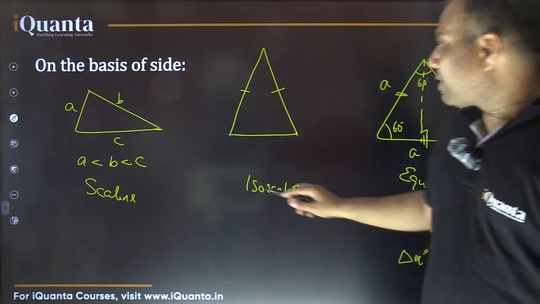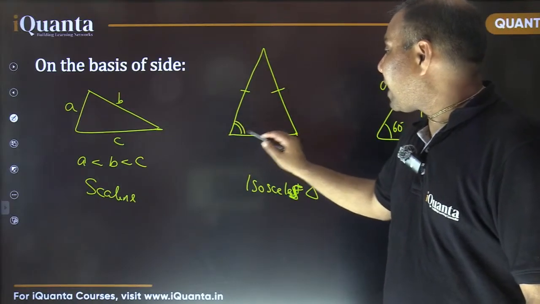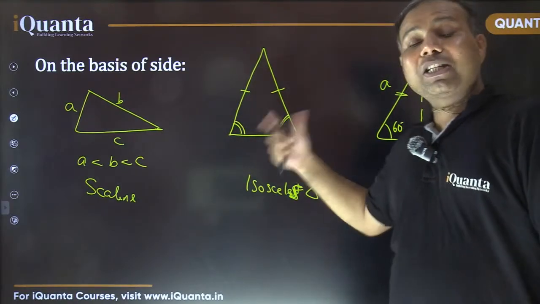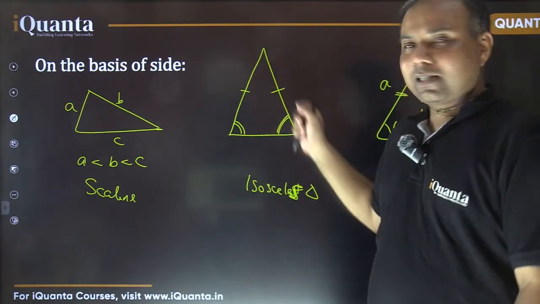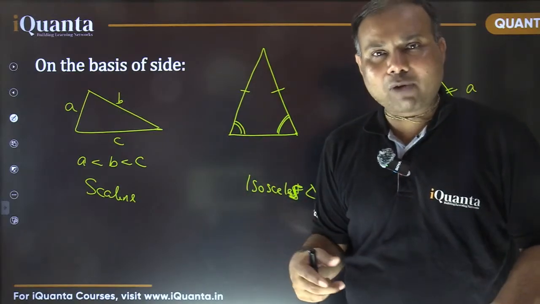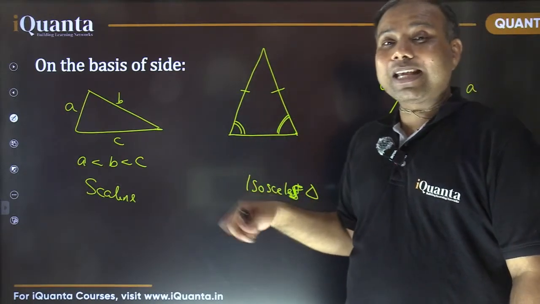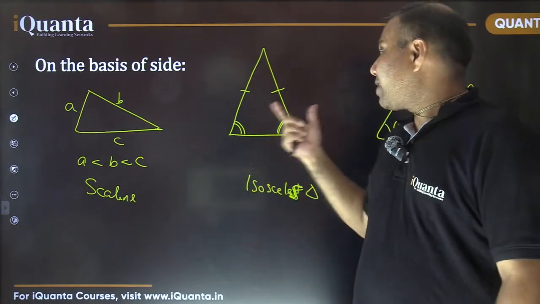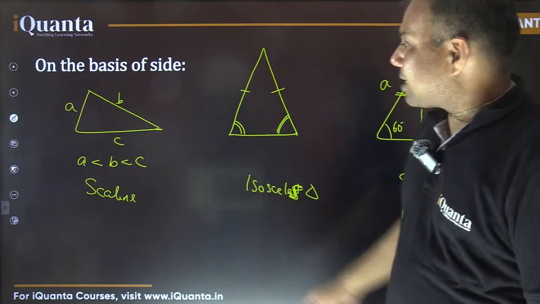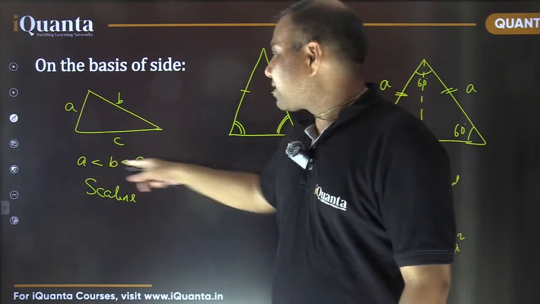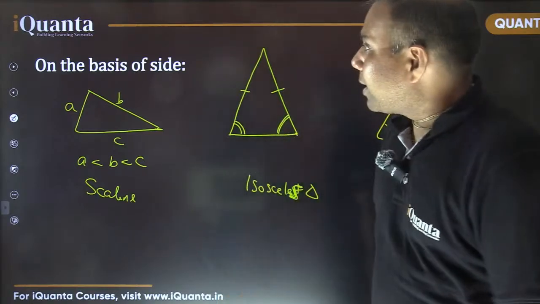ठीक है? Isosceles we have already talked about. The two sides are equal. And what else? The two opposite angles are also going to be equal. Which angles are going to be equal? Those angles which are opposite to the equal sides. ऐसा नहीं कि कोई भी दो angles को equal कर दो. Only those angles are going to be equal which are opposite to the equal sides. So if we are given two equal angles, then we know that the opposite sides are going to be equal. So it's vice versa. ठीक है? And scalene triangle, as we said here, all the three side lengths are different. It means all the three angles are also different. ठीक? So let's proceed further now quickly.